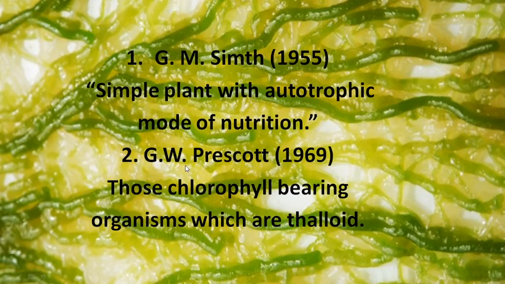Then according to G. W. Prescott in 1969, algae are those chlorophyll-bearing organisms which are thalloid. Thalloid means having no true roots, stem and leaves, or leaf-like organs are completely absent. So this is regarding the definition of algae.